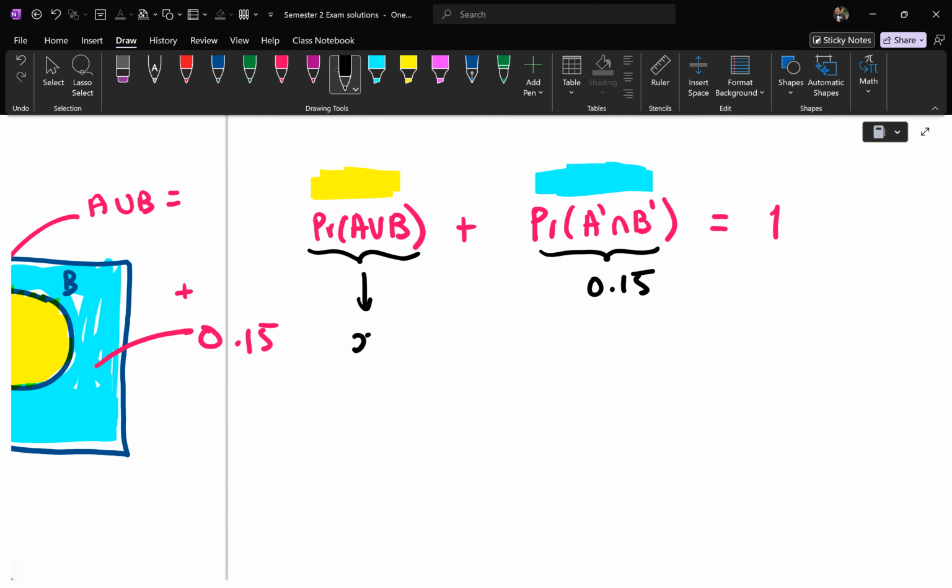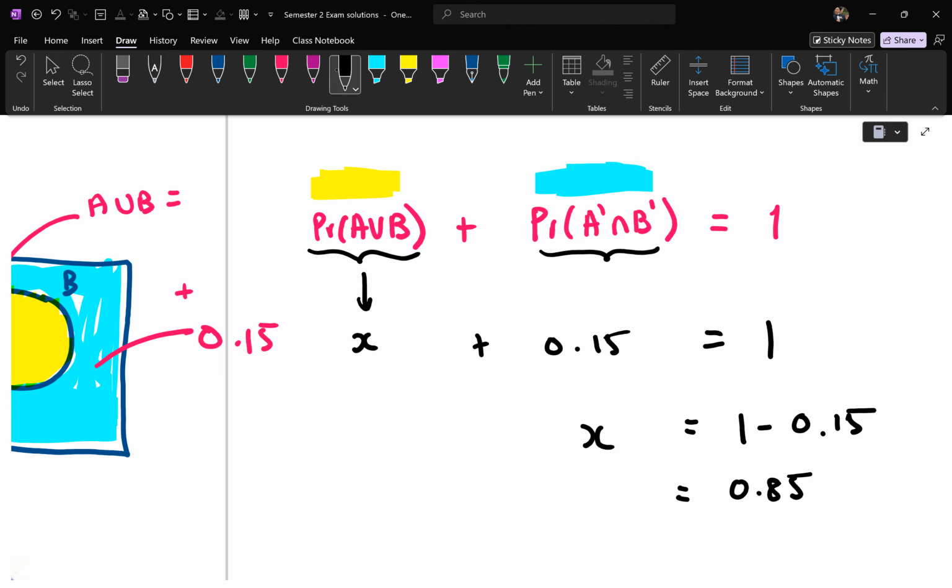Then you can solve for the probability of A union B by replacing A dash intersection B dash with 0.15. This one we don't know, so let's call it X. X plus 0.15 is meant to equal a total of 1. So what should X be? You can minus 0.15 on both sides, and X will equal 1 minus 0.15, and 1 minus 0.15 is 0.85. That's what they did there.